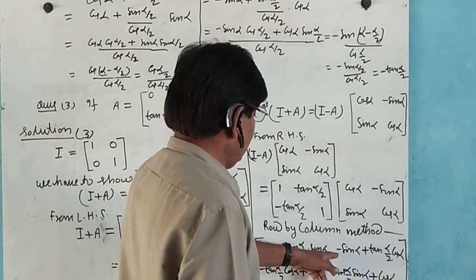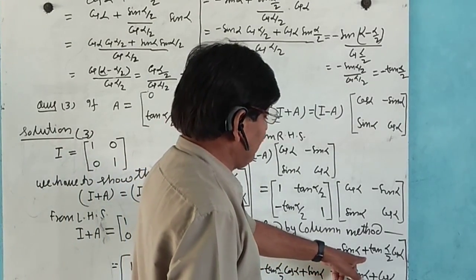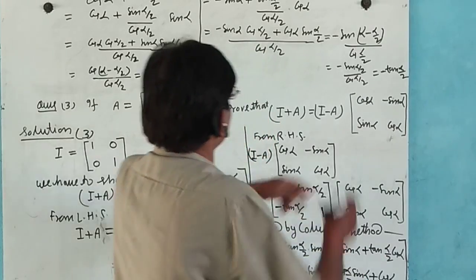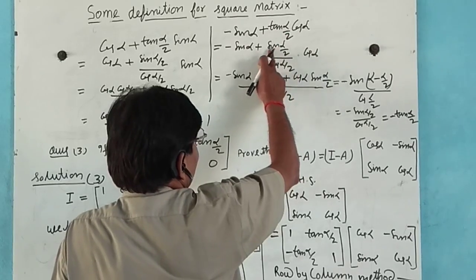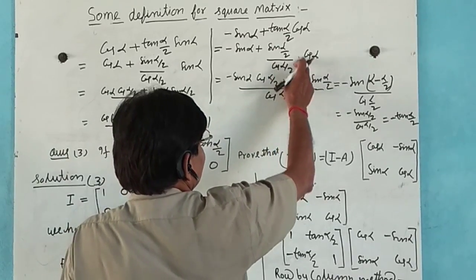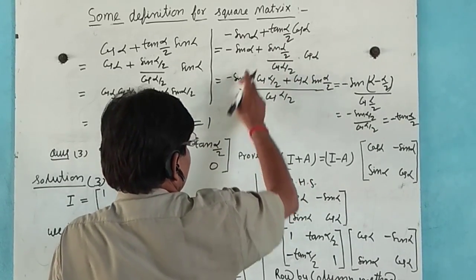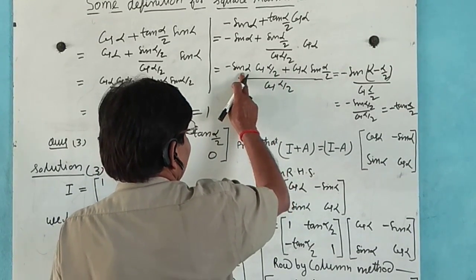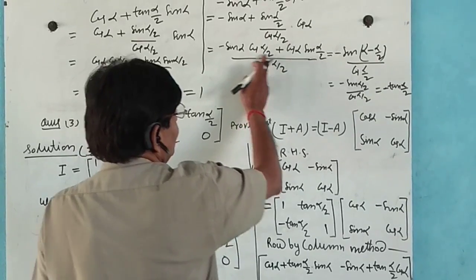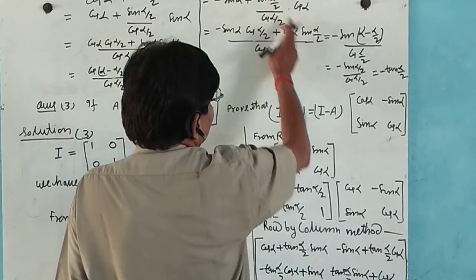Now here, minus sin alpha plus tan alpha by 2 into cos alpha. Sin alpha, tan alpha by 2 is sin alpha by 2 by cos alpha by 2, into cos alpha. Taking the LCM cos alpha by 2, we get sin alpha cos alpha by 2 plus cos alpha sin alpha by 2.